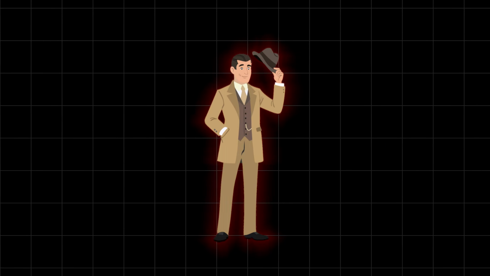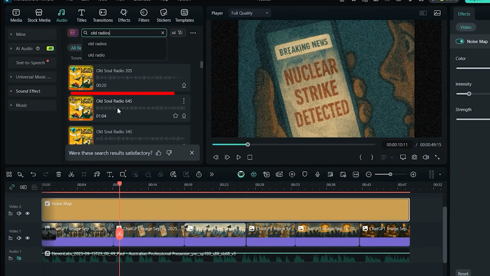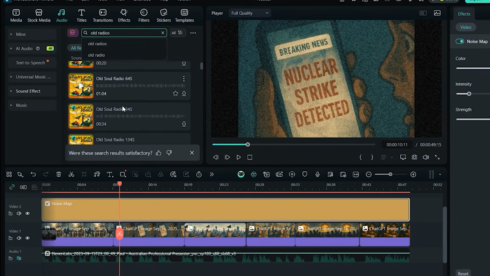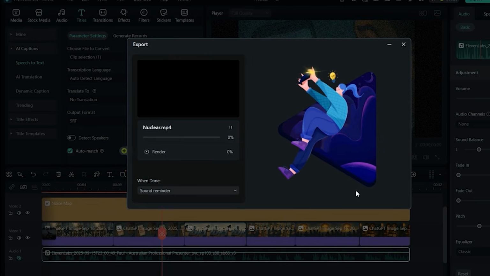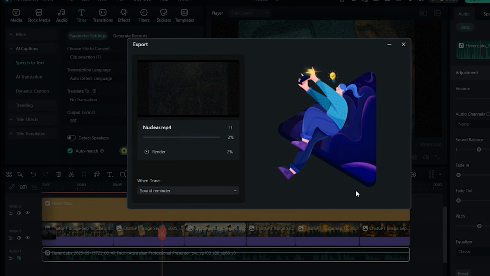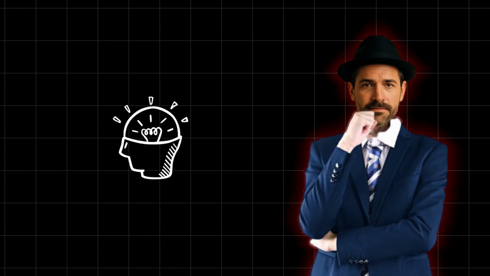And then, here's one final touch that transforms amateur content into something that looks professional. Remember that vintage character in the original channel's voiceover? Go into your audio effects, find voice changer options, and apply an old radio effect. This subtle touch instantly gives your narration a nostalgic, cinematic tone that viewers associate with quality content. When everything is done, export everything in 4K resolution so it looks sharp and professional, ready to compete with the best content in your niche. Just look at this. Now, we are missing just one thing: the right mindset.